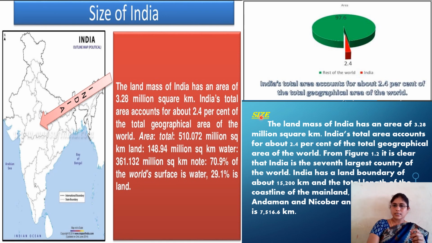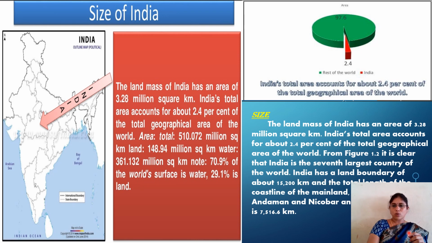So it is clear in this picture that India is the seventh largest country of the world. Seventh largest in area and second largest in population. Imagine what is the role of India, what is the contribution of India to the world.